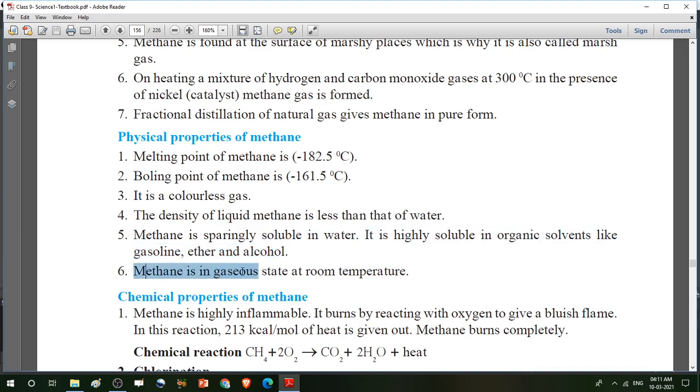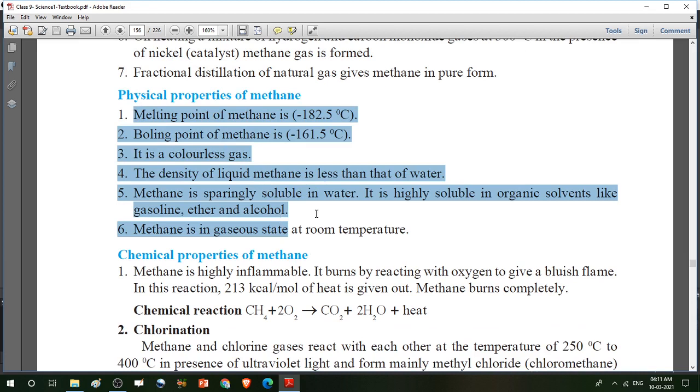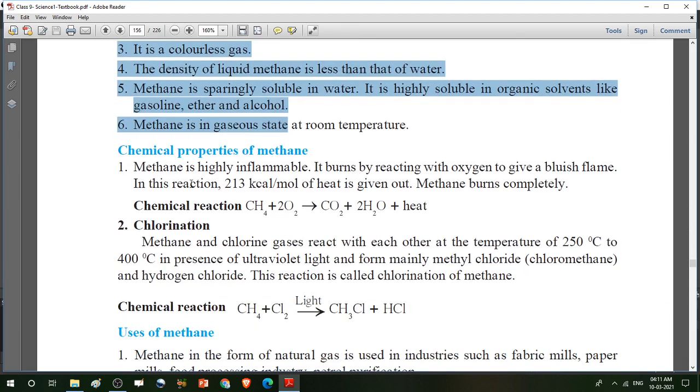Then methane is in gaseous state at room temperature. Clear? It is gaseous at room temperature. So these were the physical properties. I request you to write down these properties in your notebook. The next, chemical properties of methane.